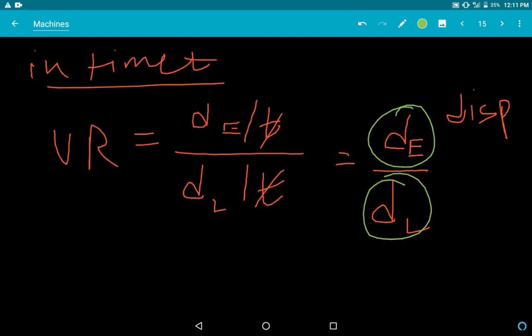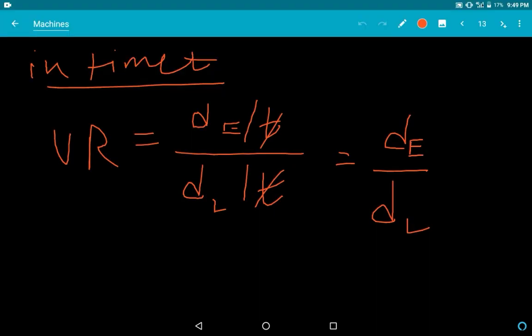Last we did the velocity ratio. Most sums are in the same time, so in the velocity ratio you can use the displacement, actually not distance, the displacement. This is displacement of effort by displacement of the load.